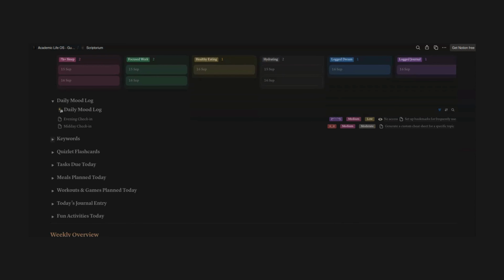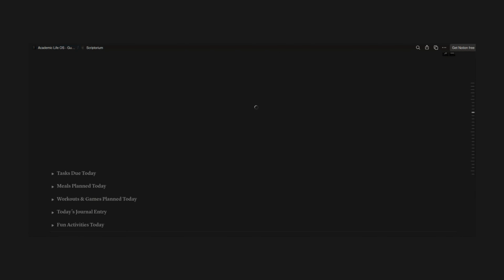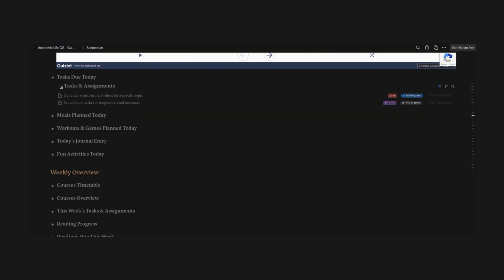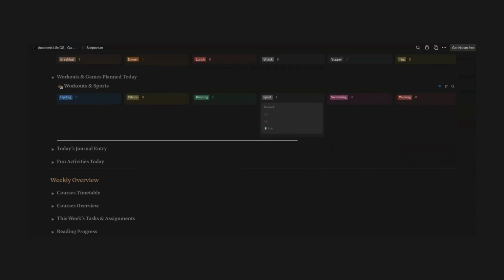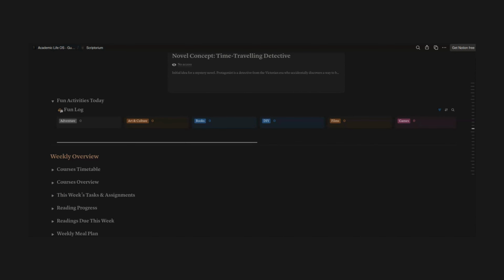Why is this so? Well, the answer lies in the fact that this system elegantly organizes content across a number of key hubs, including an academic hub for tracking readings, assignments, resources, and courses, and a wellness and productivity hub that offers tools for mood tracking, procrastination management, and anxiety reduction.